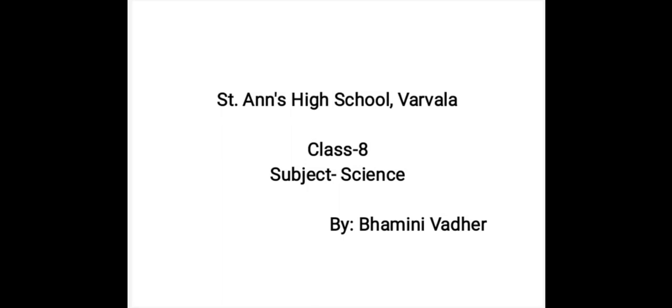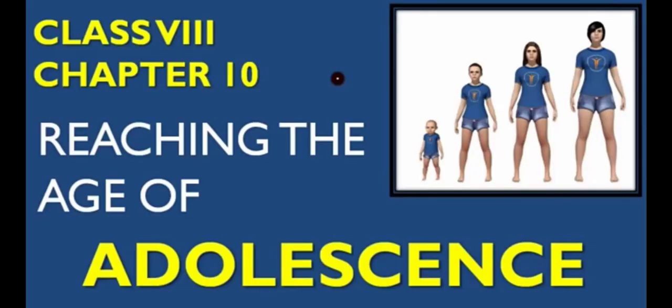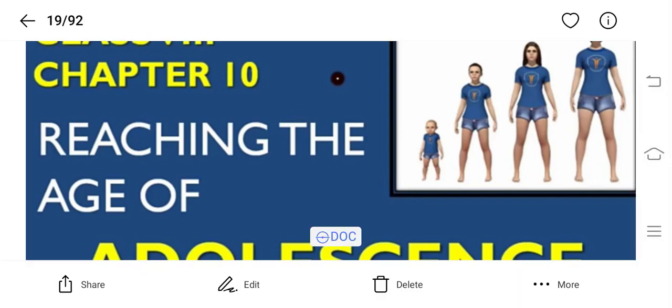Hello students, today we will start with a new chapter of our class 8 Science and CRT textbook, that is Reaching the Age of Adolescence. Adolescence is a stage to achieve reproductive maturity. The stage at which the organism achieves reproductive maturity is known as adolescence, and the period between the ages of 11 years and 18 to 19 years in children is adolescence. That is, the teenage age is known as adolescence.